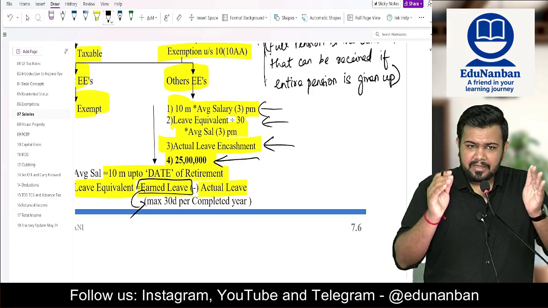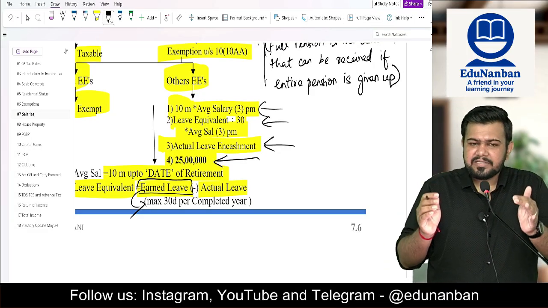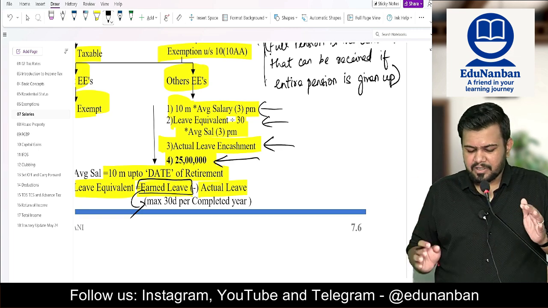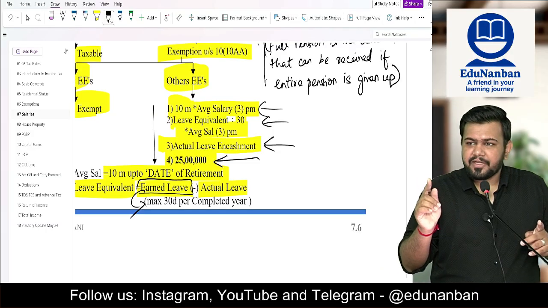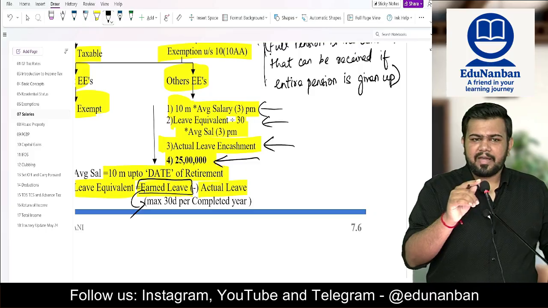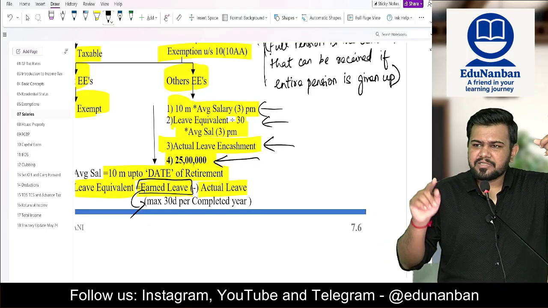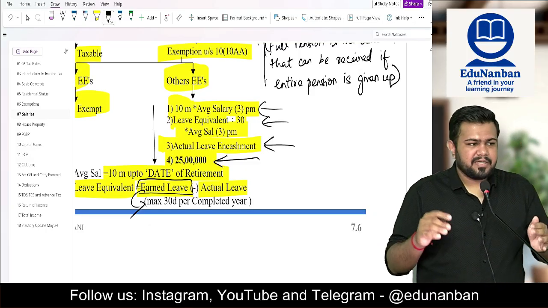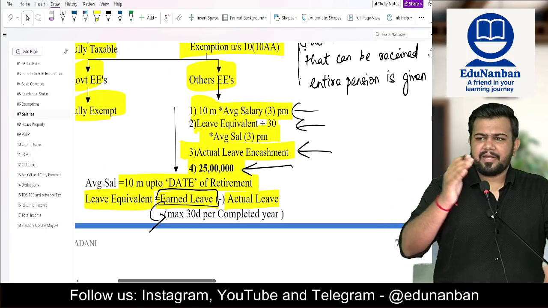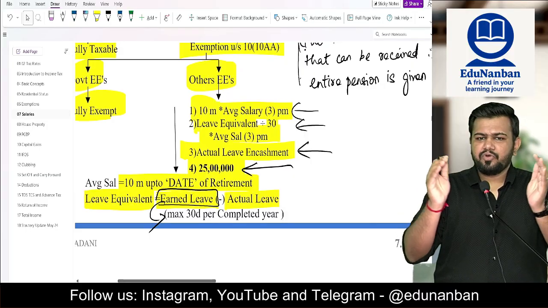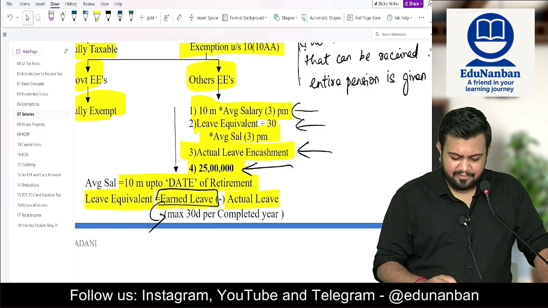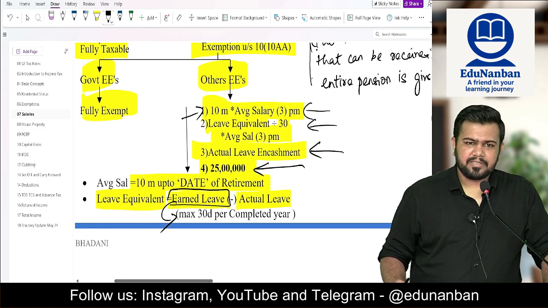Now listen here. What is salary? Salary is basic plus DA terms plus commission turnover, and average should be 10-month average before the date of retirement. Not before the month, before the date of retirement. In gratuity calculation, it is 10 months before the month of retirement. In leave encashment, it is 10 months before the date of retirement. So you take 10 months' salary, find the average, and multiply it by 10 months for the first step.